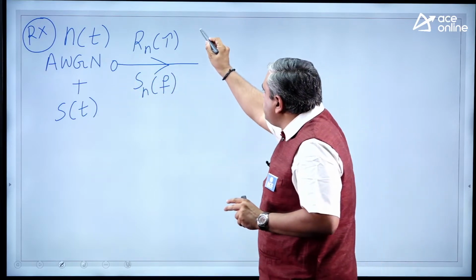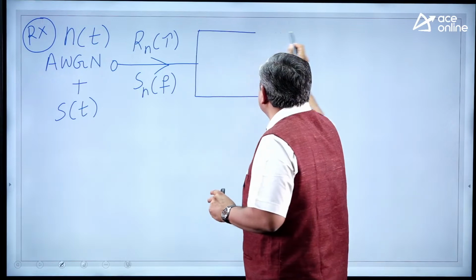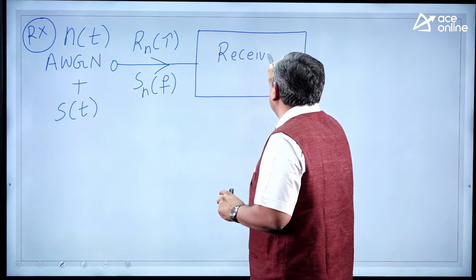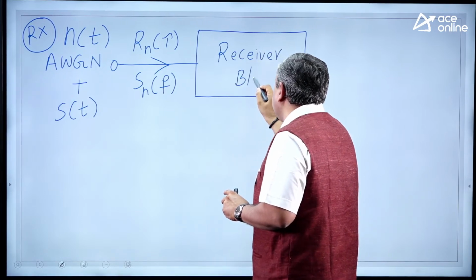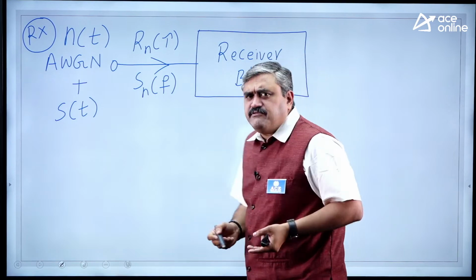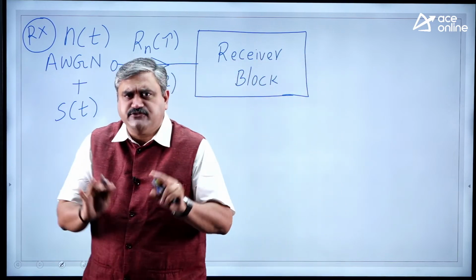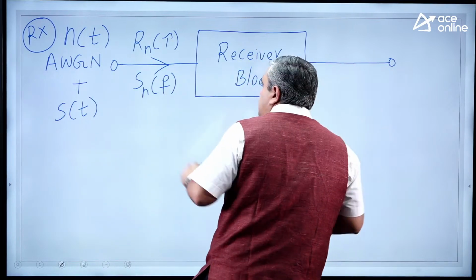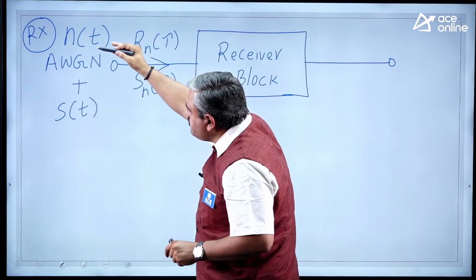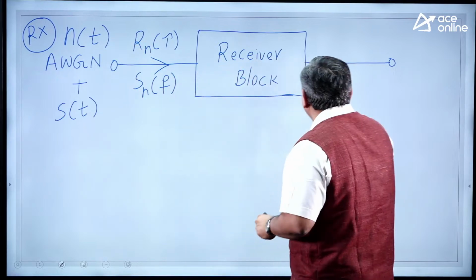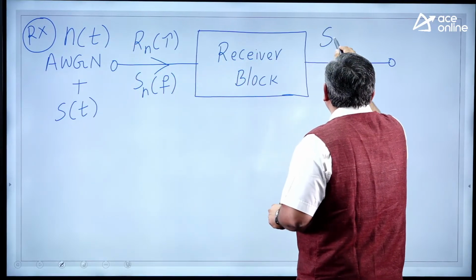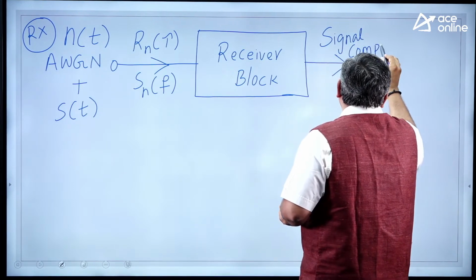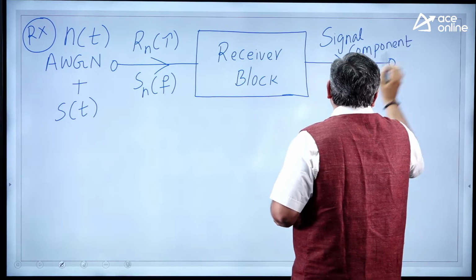Now you will have your entire receiver block. This total block I am considering as the receiver. It can be any type of receiver. The common receiver we use is a synchronous detector, let's assume. Now at the output of your receiver, so this is your receiver input, you have your noise and you have your signal. At the output of the receiver, you will have again a signal component and a noise component.